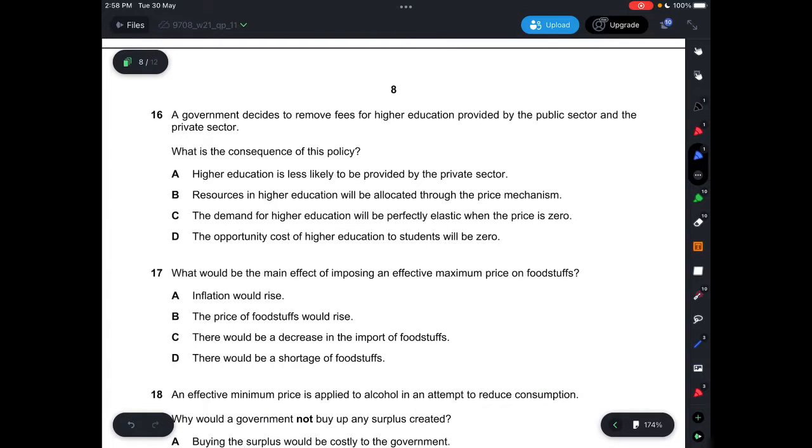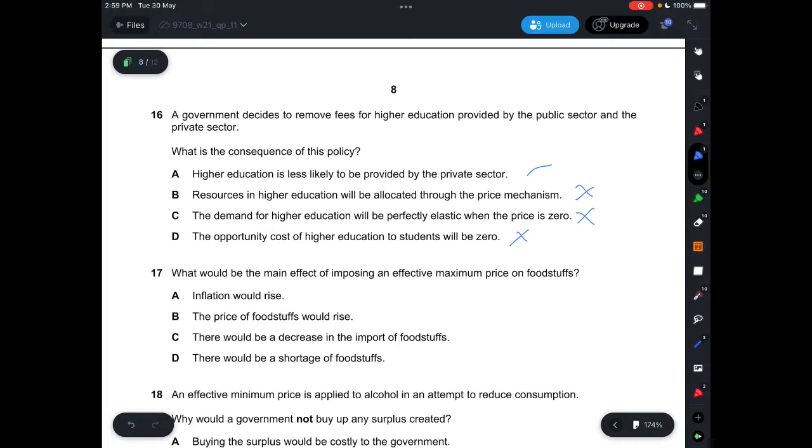Question 16, the government decides to remove fees for higher education provided by the public sector and the private sector, and what is the consequence of this policy? So A, it says higher education is less likely to be provided by the private sector, which is correct. B, it says resources in higher education will be allocated through the price mechanism, which is wrong. C, it says the demand for higher education will be perfectly elastic when the price is 0, which is not correct. And D, it says the opportunity cost of higher education to students will be 0, which is not correct as well. Because for some people, working would actually be much better compared to studying.